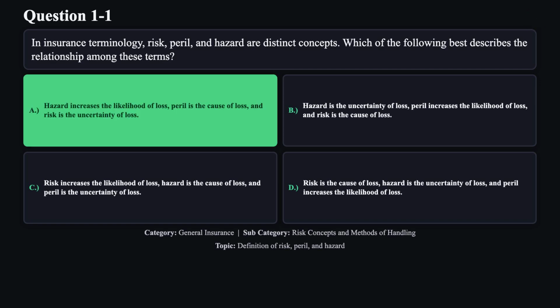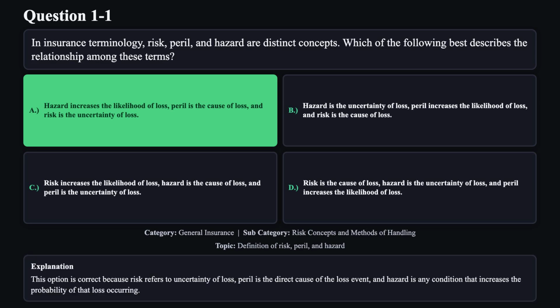The correct answer is A. This option is correct because risk refers to uncertainty of loss, peril is the direct cause of the loss event, and hazard is any condition that increases the probability of that loss occurring.